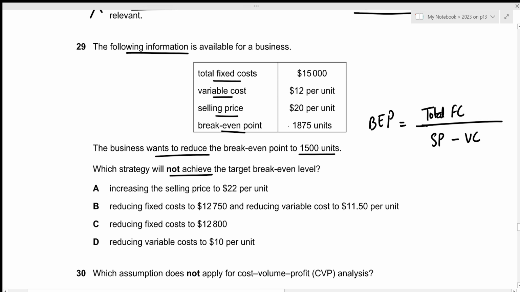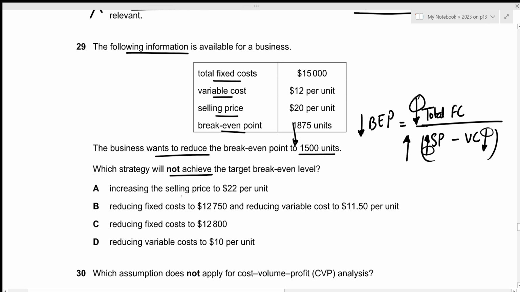And in this case, we require the break-even point to decrease, right? So if the break-even point should decrease, it means that either the total fixed cost should decrease or the total contribution should increase. And for the total contribution to increase, either the selling price should increase or the variable cost should decrease. So the criteria that we're looking for in this case is the total fixed cost to decrease, the selling price per unit to increase, and the variable cost per unit to decrease.